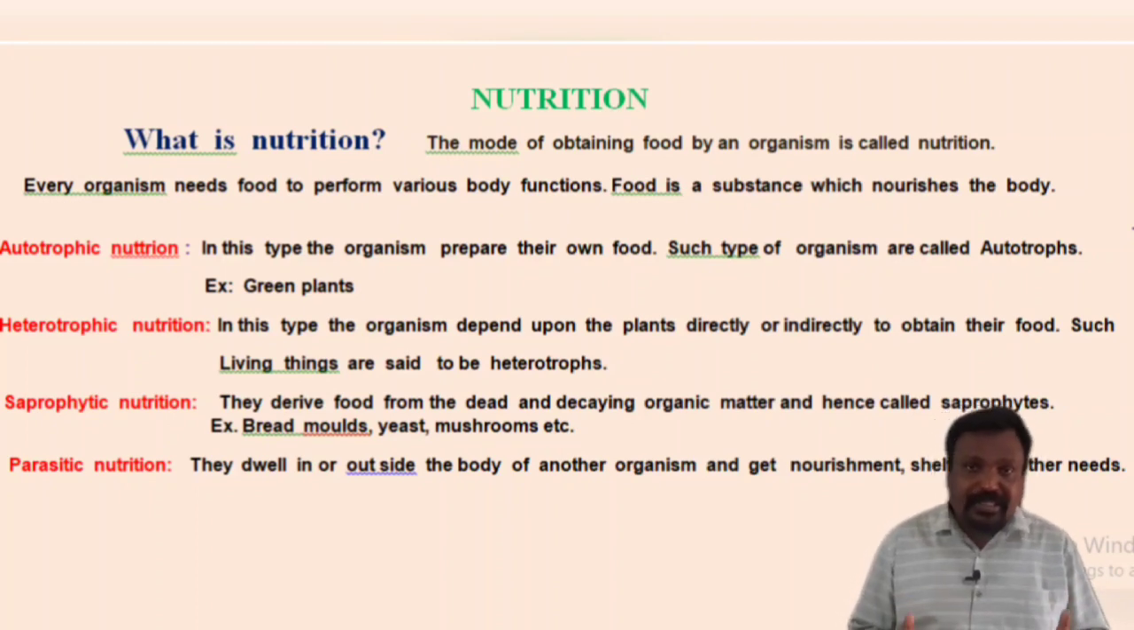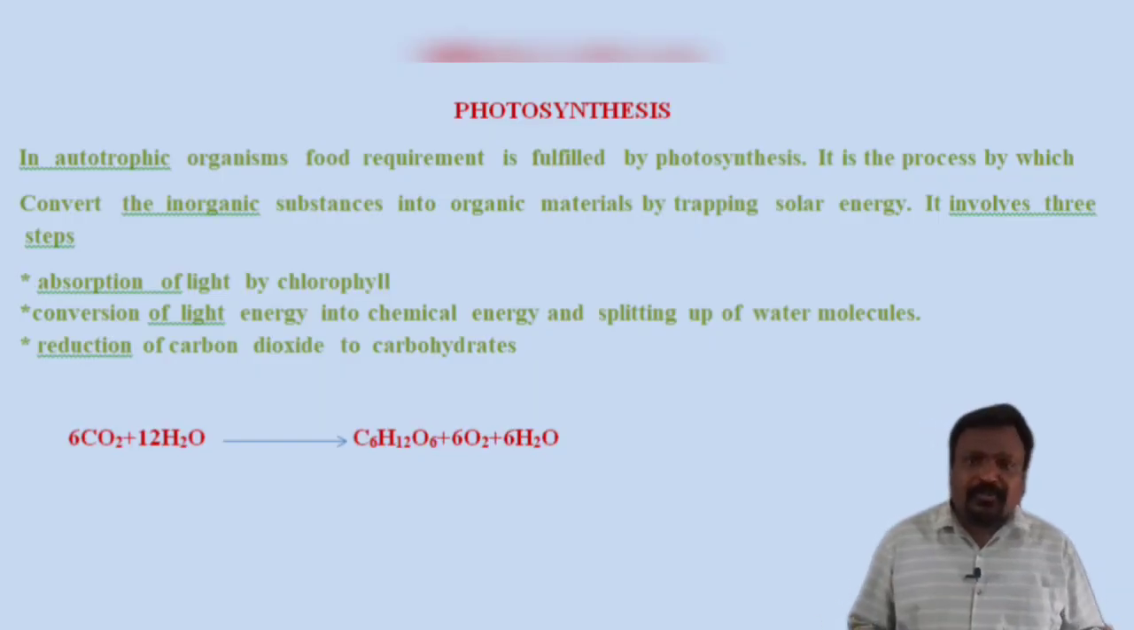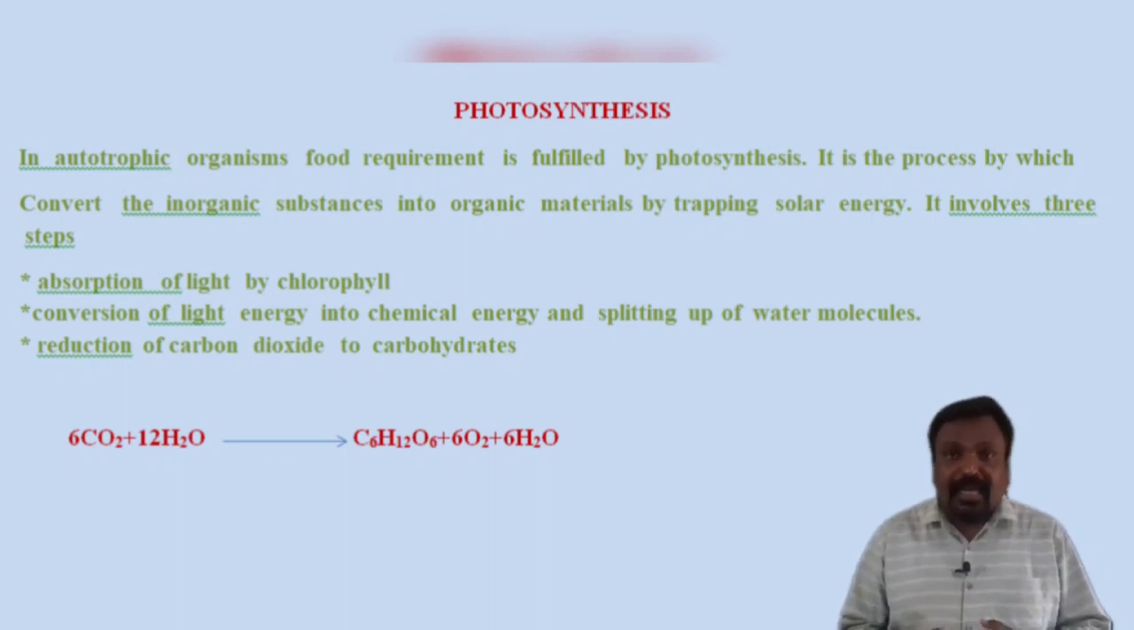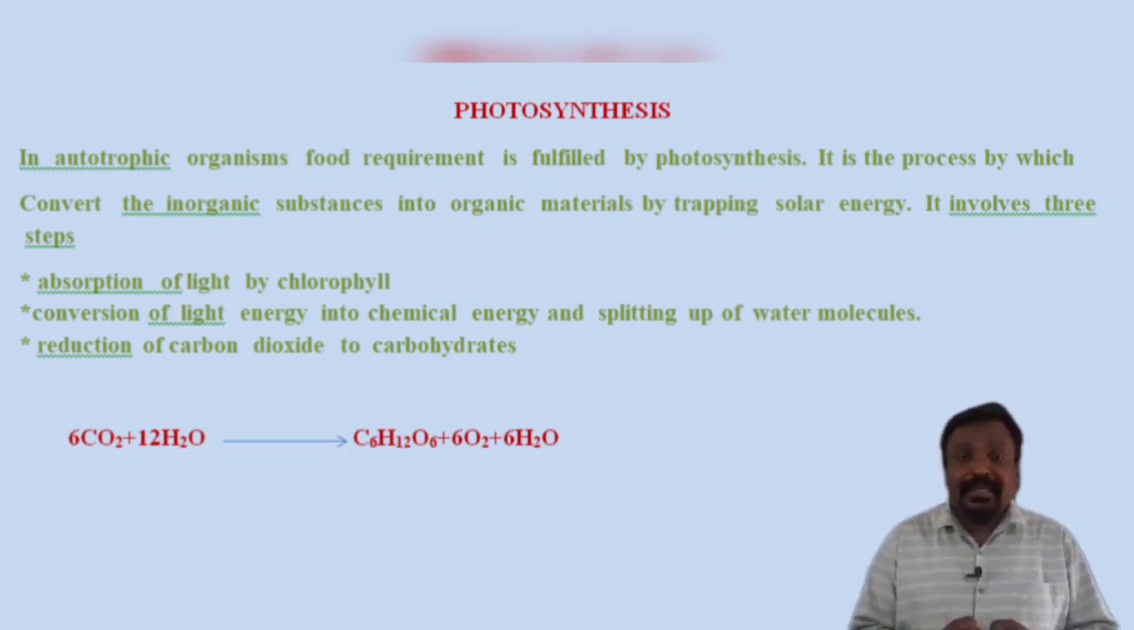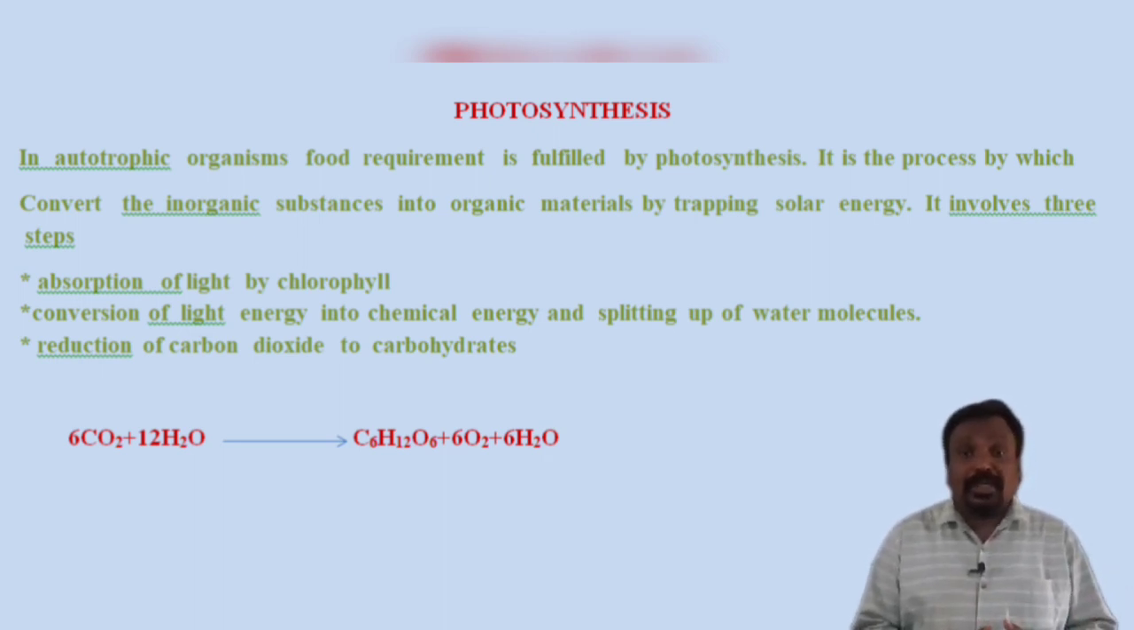You have already studied this in your lower classes. Then what is photosynthesis? You already know the definition. Photosynthesis is a process where green plants absorb or trap sun energy, and then use carbon dioxide and water to convert these inorganic materials into an organic substance called food, that is, glucose. The equation is displayed on the screen. This is a wonderful process that takes place in the plants.